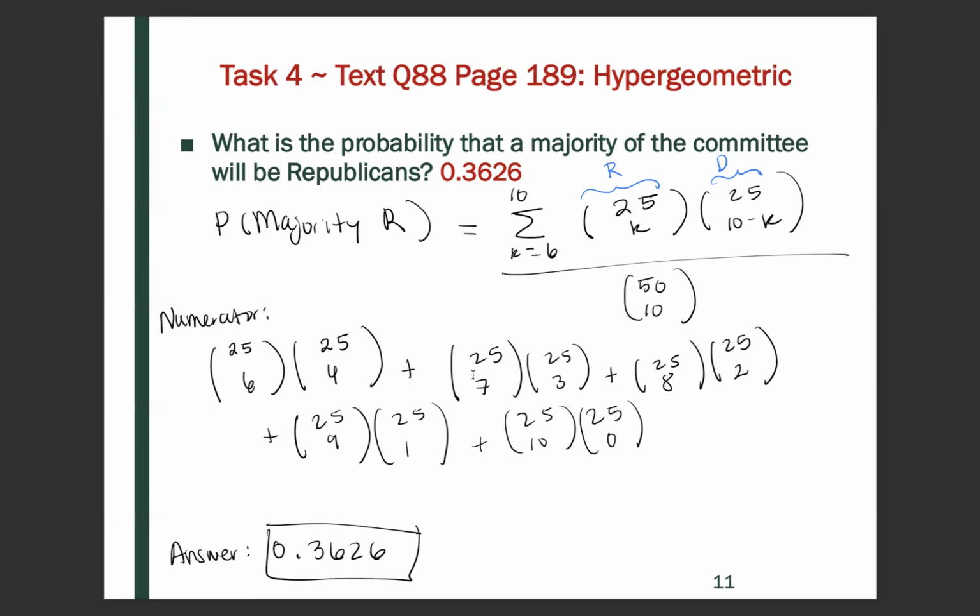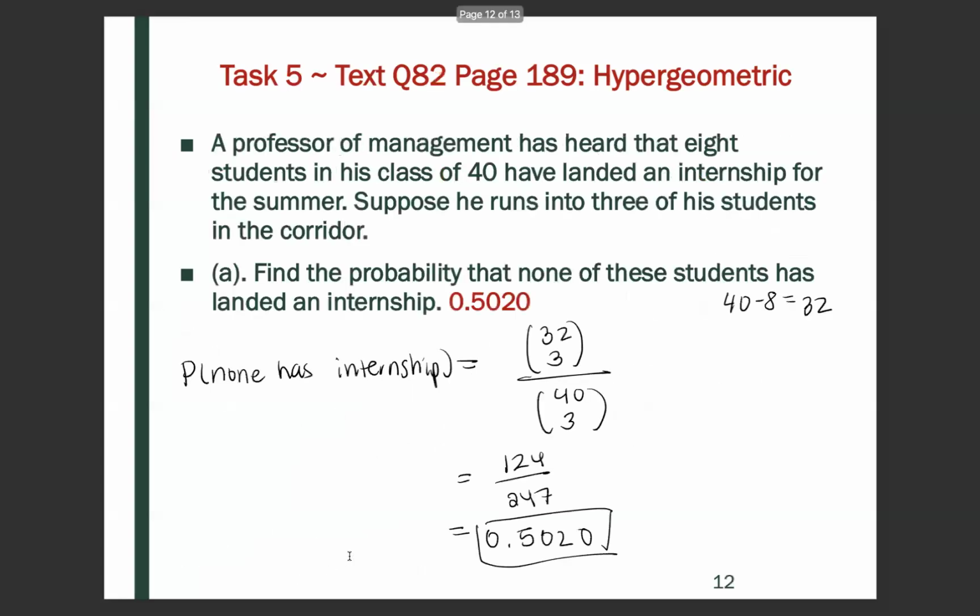Because we could also have 7 Republicans and 3 Democrats, or 8 Republicans and 2 Democrats, 9 Republicans and 1 Democrat, or 10 Republicans and no Democrats. So the numerator is made up of this sum, and then you divide that by 50 choose 10 to get 0.3626. So that is the probability that the majority of the committee will be Republicans.